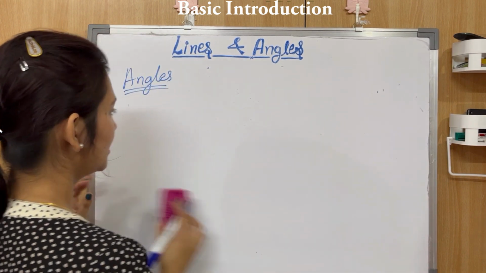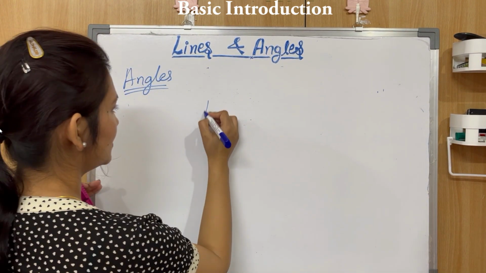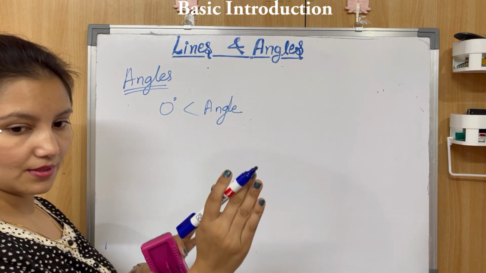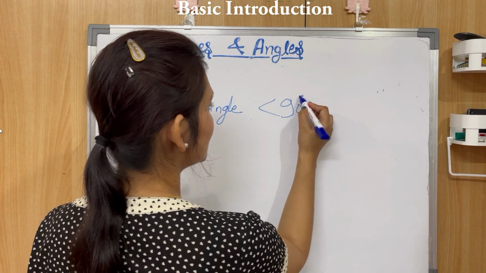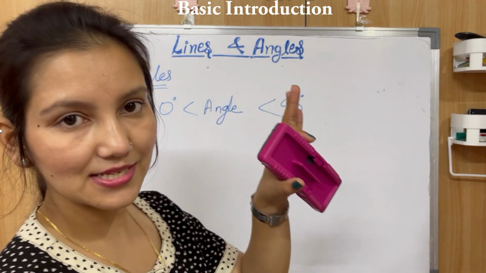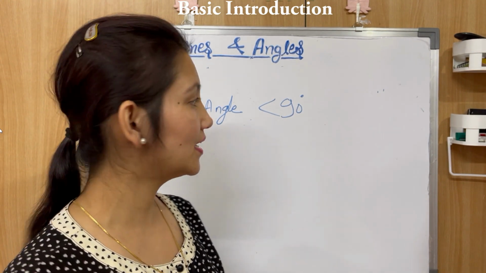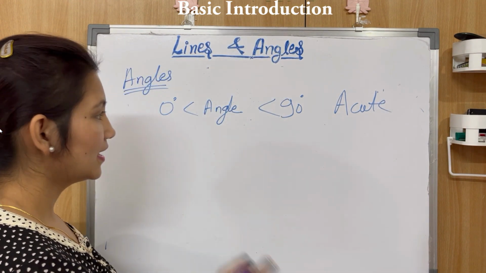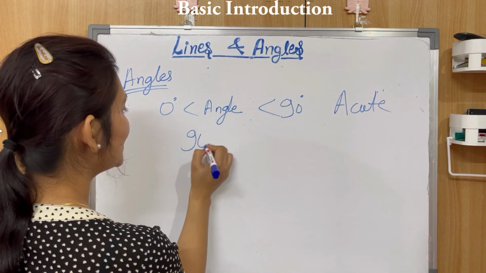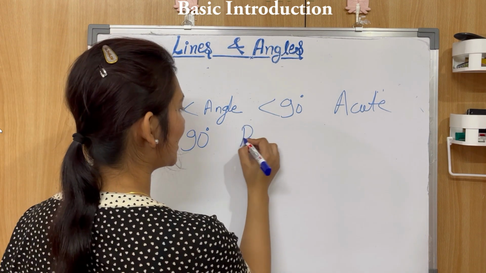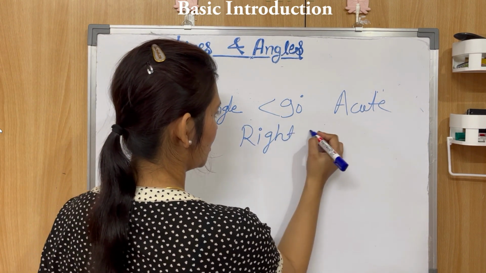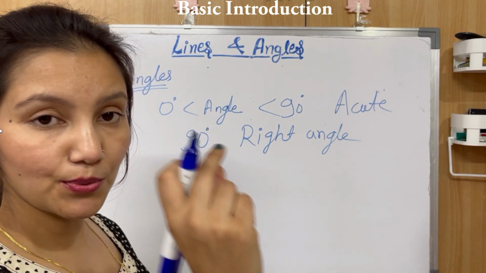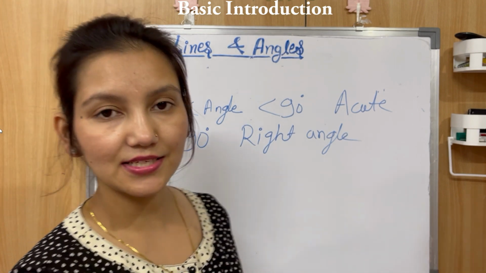Now, if an angle is greater than 0 degree and less than 90 degree, then it is an acute angle. If it is exactly 90 degree, then that angle is a right angle. Alright, and if an angle is somewhere between 90 and 180 degree, greater than 90 degree and less than 180 degree,